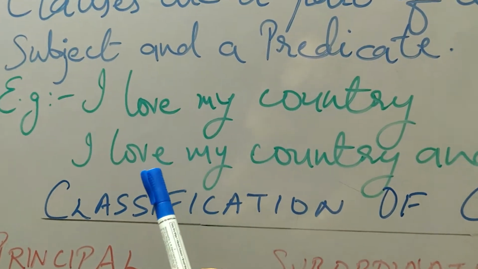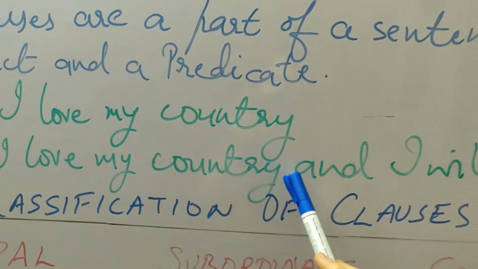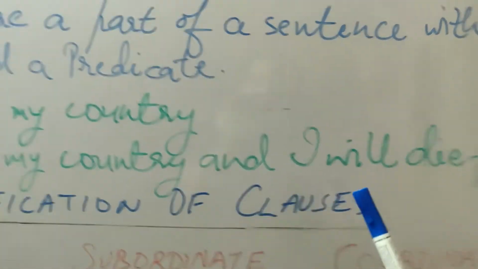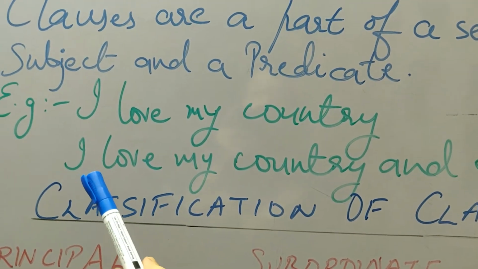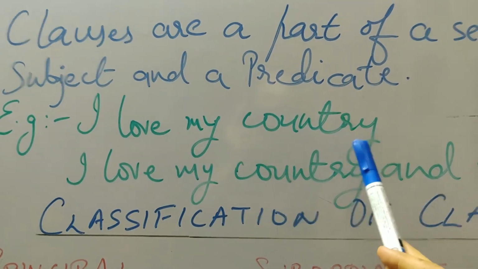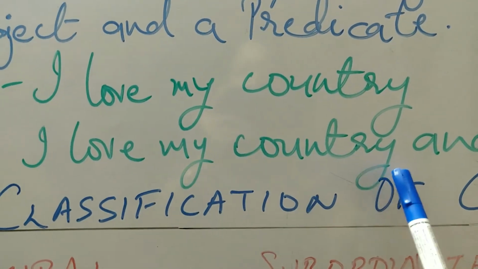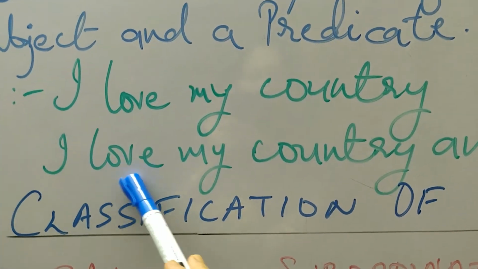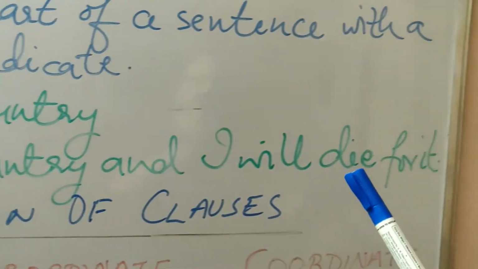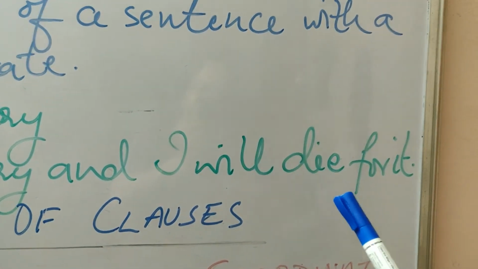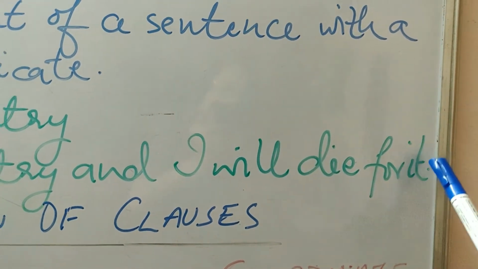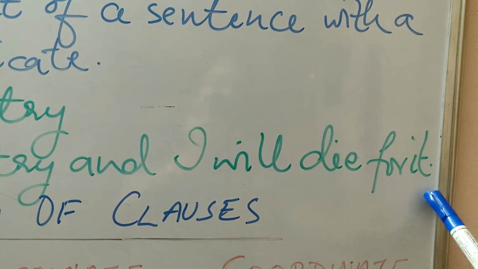Now next you see, I love my country and I will die for it. Here actually there are two clauses. I love my country is a clause, where I is the subject and love my country is the predicate. The other part, I will die for it, also has both subject and predicate.